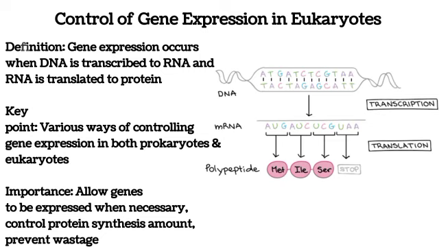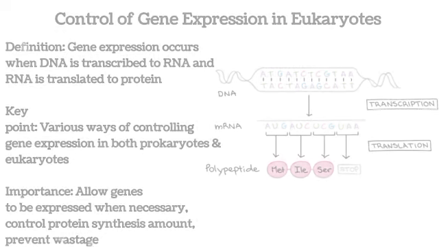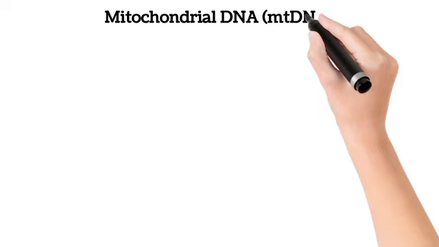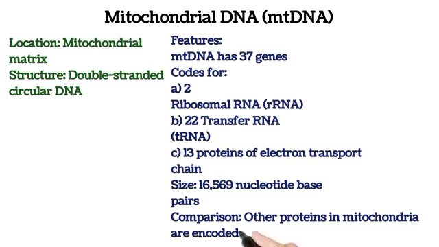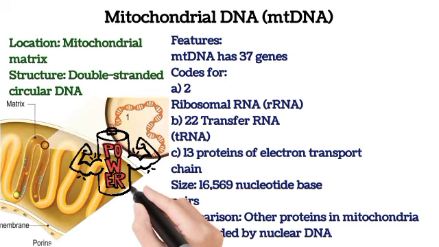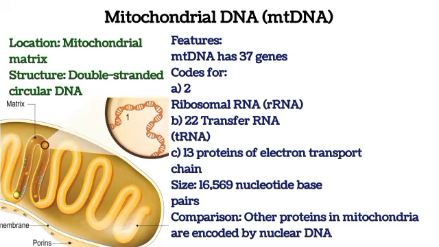So now what we'll look at next is the concept of mitochondrial DNA. Mitochondrial DNA is quite important because the mitochondria is usually described as the powerhouse of the cell. Why? Because it has the important function of producing energy for the cell in eukaryotes. That's why this topic is on the control of gene expression in eukaryotes, because prokaryotes do not have organelles like mitochondria. Therefore, we have to talk about eukaryotic cells before moving on to mitochondrial DNA.